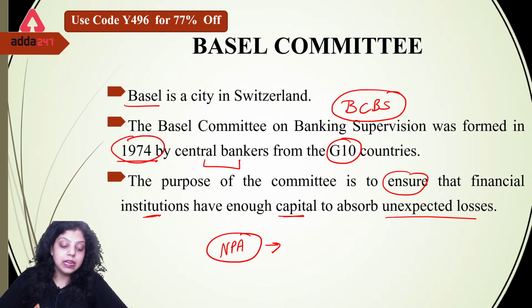No, initially the countries were only 10, Manpreet. Okay. There were G10 countries who introduced the Basel Committee on Banking Supervision, which attended the summit in Basel city, Switzerland.